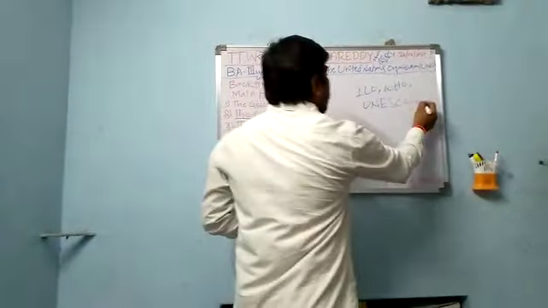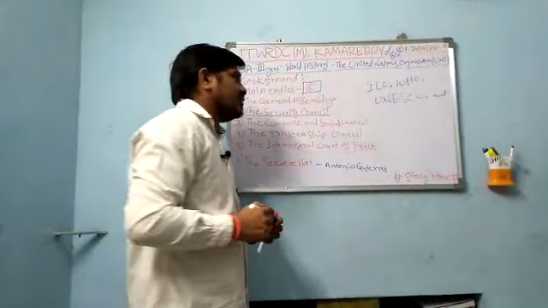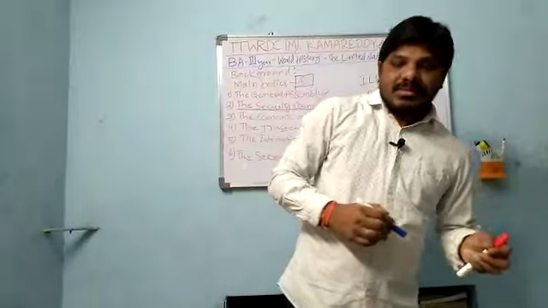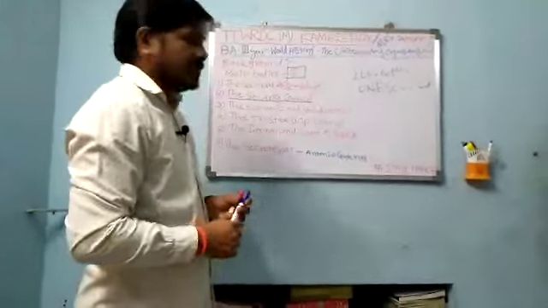Sometimes it appoints commissions and they also publish reports.